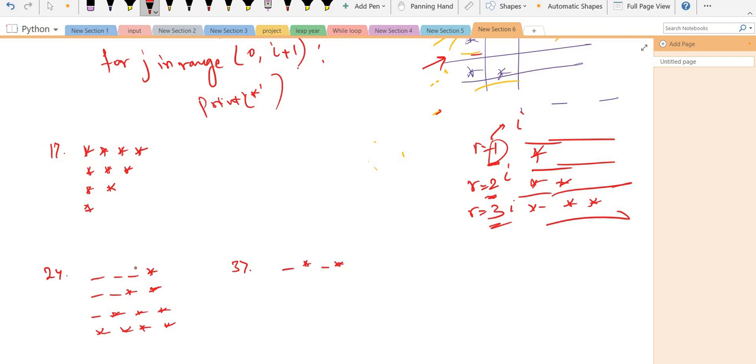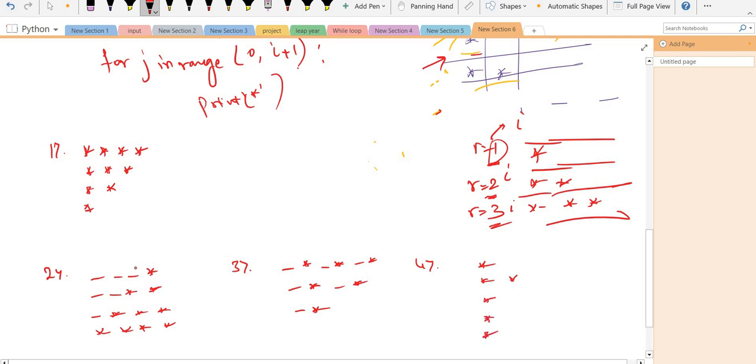In this you need the help of the end value, which will be critical for this. Now you can make one more pattern, let's make this one. So there are four patterns I am giving you.